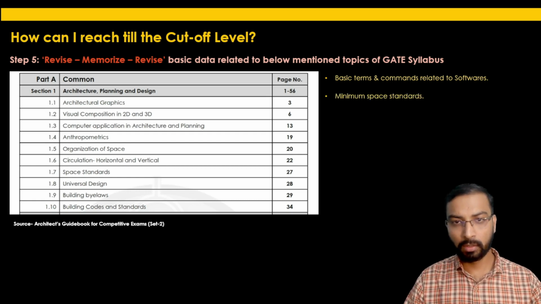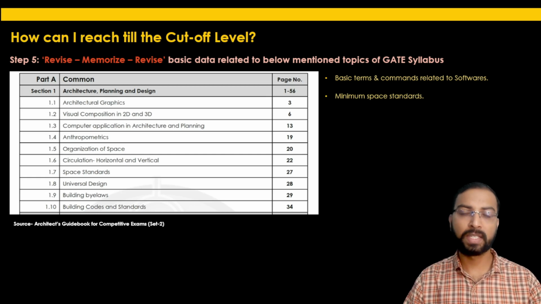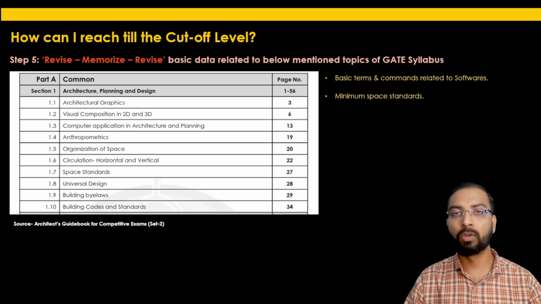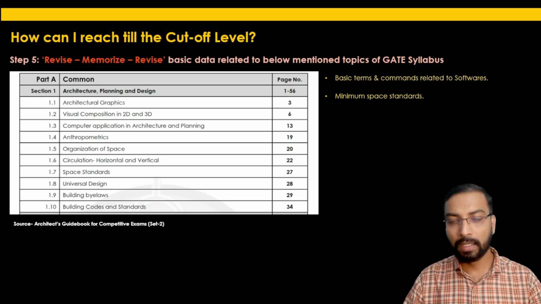Just do the revisions of what is the minimum space standards, like what is the minimum area of a habitable room, what is the minimum width of a staircase in residential, in educational, institutional, like that. So just go through minimum space standards multiple times.